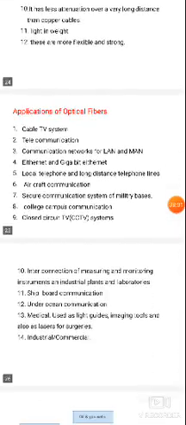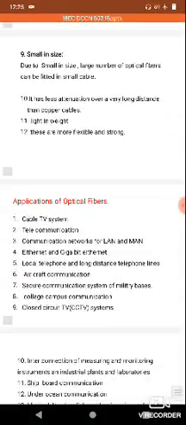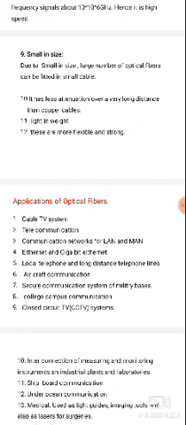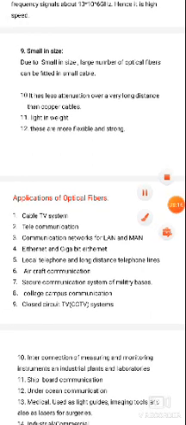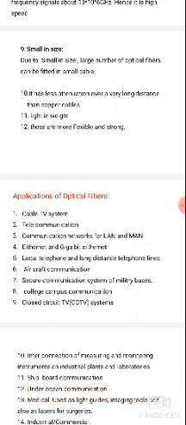Now there are some applications of optical fibers. It is used in cable television systems and telecommunication. Next, computer networks for local area networking and MAN, metropolitan area networking. It supports Ethernet and gigabit Ethernet communication. Next, local telephone and long distance telephone lines also.